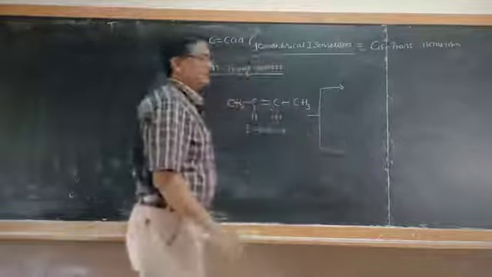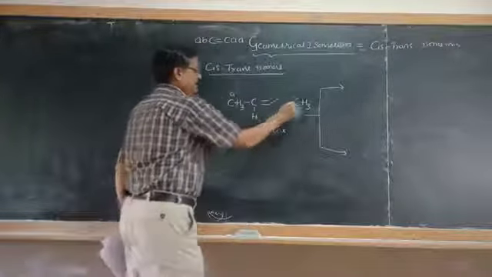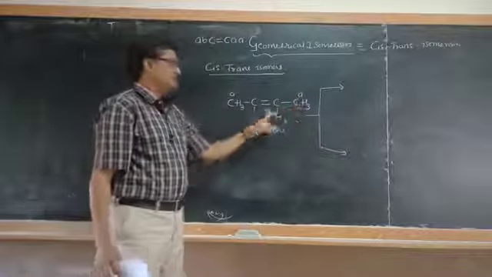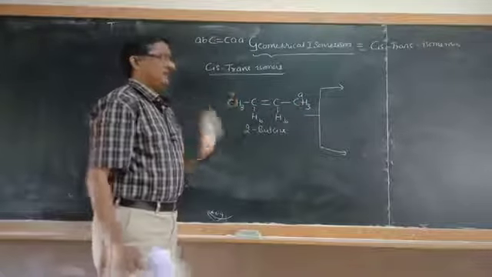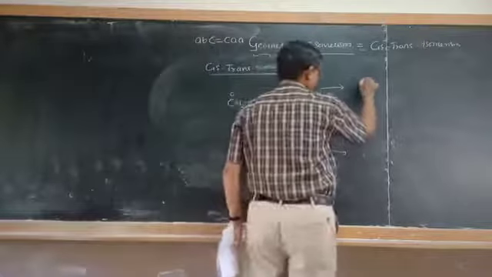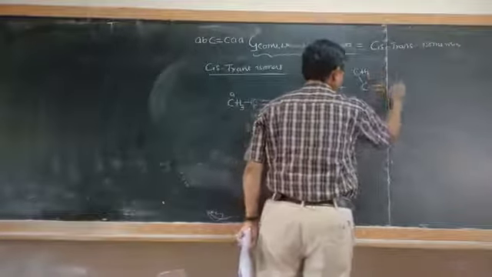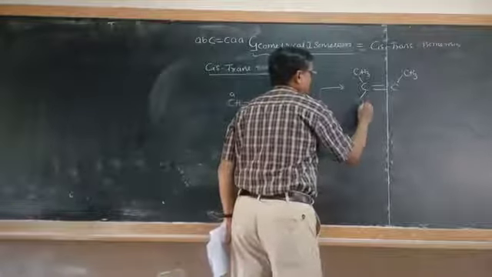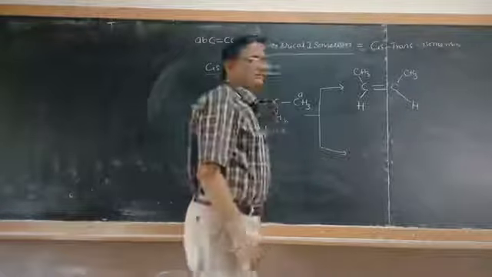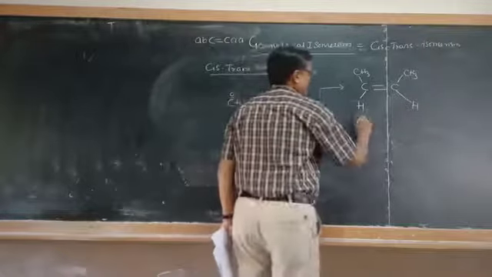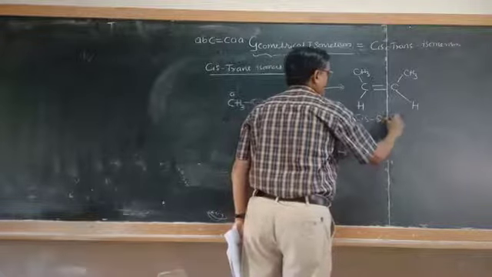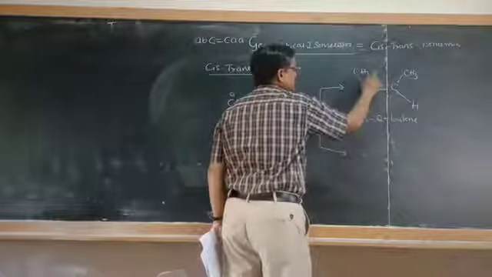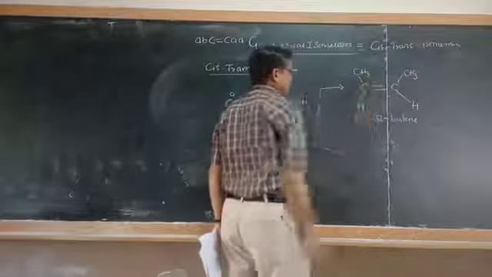When we write the cis-trans isomers for this, this is cis-2-butene. It is A, it is B, it is A and it is B. CH3, CH3 are identical, H and H are identical. AB type of atoms. When both CH3 groups are present at the same side, we call it cis-2-butene, because cis means identical groups are present at the same side, H and H, CH3 and CH3.